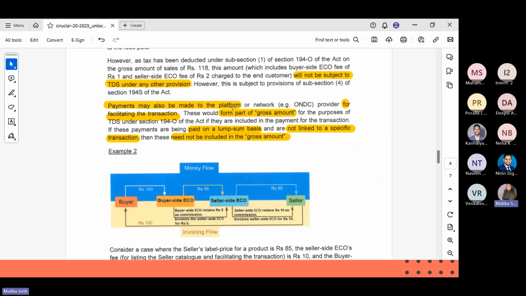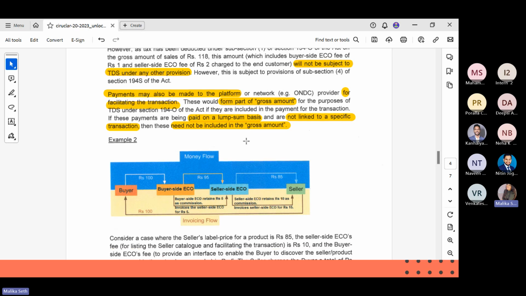Payments may also be made to the platform for facilitating the transactions. These would form part of the gross amount. Like I said, a third party may be giving a platform, a platform provider. In that case, any fees given to that provider for facilitating the transaction will also form part of the gross amount, but only if it can be linked to a specific transaction. If it cannot be linked to a specific transaction, and it is on a lump sum basis, then it need not be included in the gross amount, because then you cannot know which transaction it relates to.